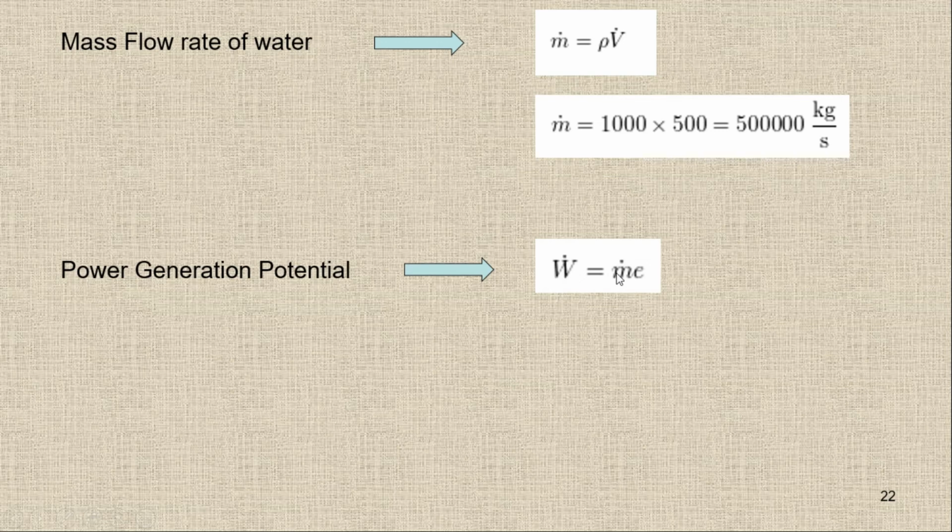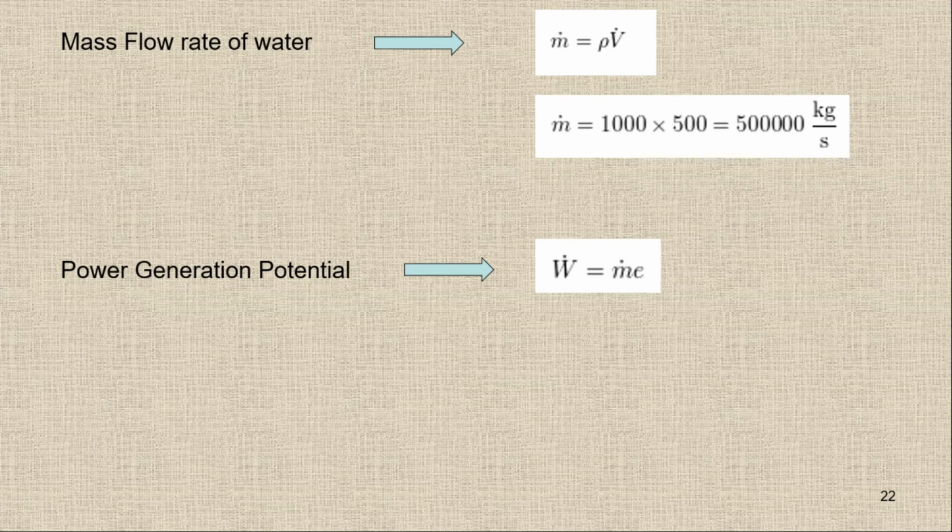So what is mass flow rate? Mass flow rate is simply rho times the volume flow rate. And in the question, volume flow rate is given. That's why I'm using this formula, rho times the volume flow rate. If the area and velocity is given, then I can use rho AV. But in the question, area is not given, so I'm using rho times the volume flow rate, and volume flow rate is given.